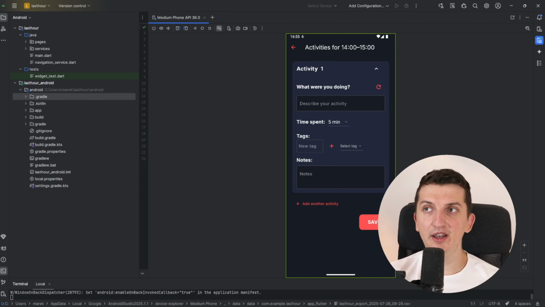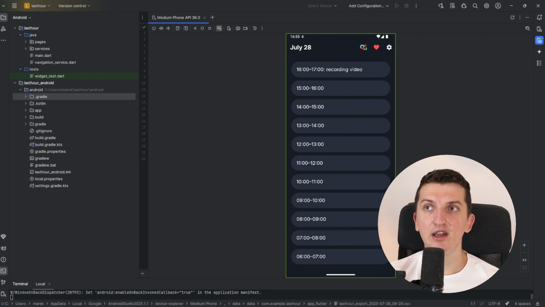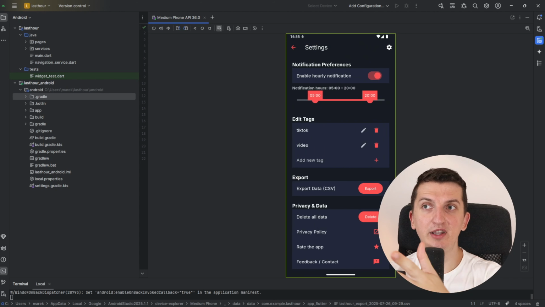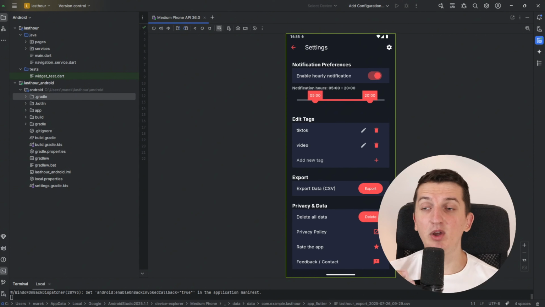So we're going to open it, and automatically the activity goes down. Then from the right side, I programmed, vibe coded the animations and everything, and you can even export the data. So that's what I want to share with you, and that's what I recommend to do, rather than just using no-code tools.